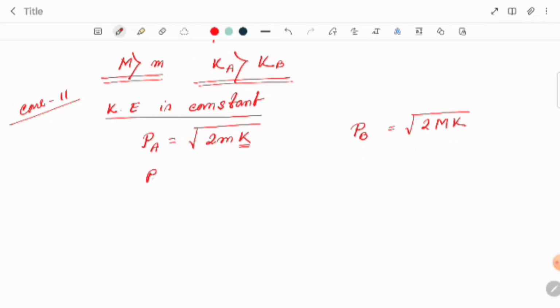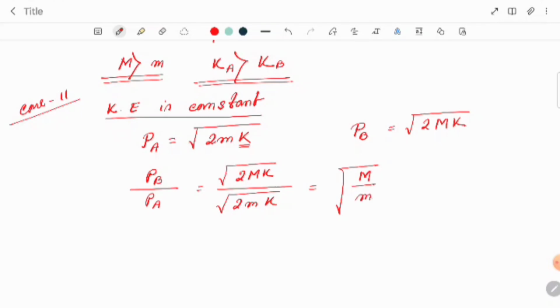Now if we compare pb by pa, we get root over of 2MK divided by root over of 2 small m K. Ultimately we get pb by pa equals root over of capital M by small m.